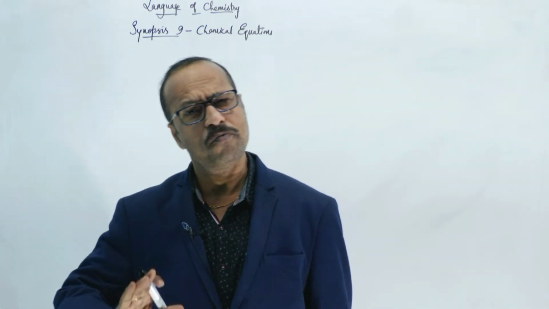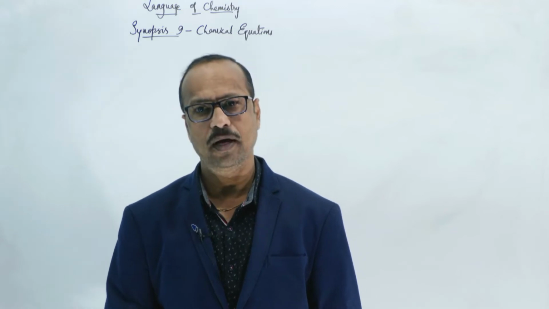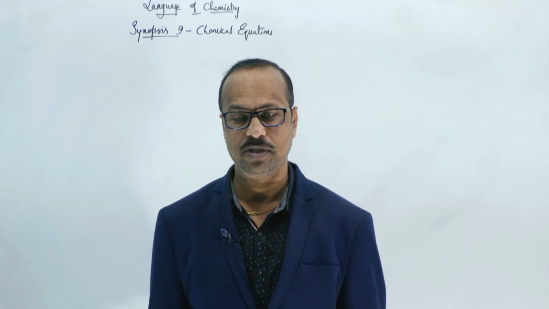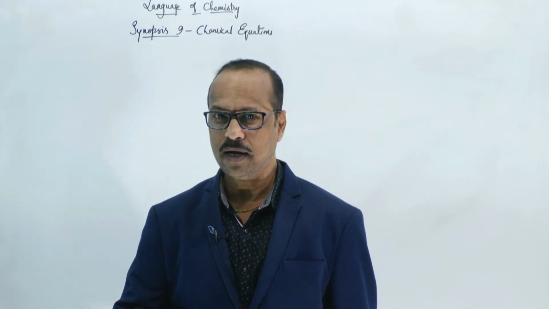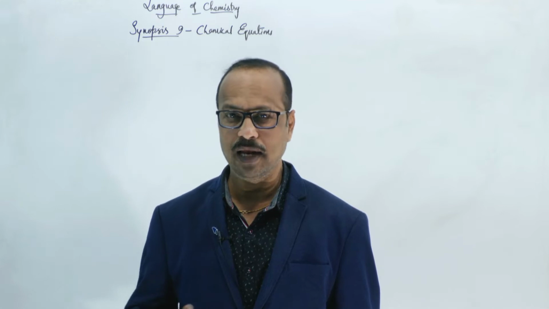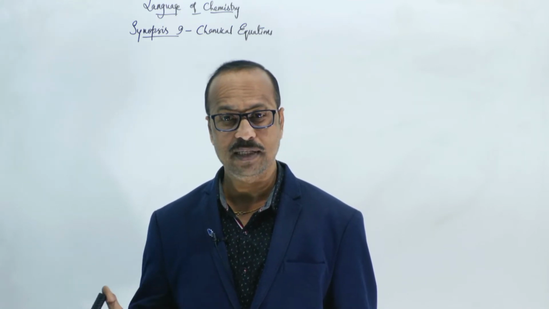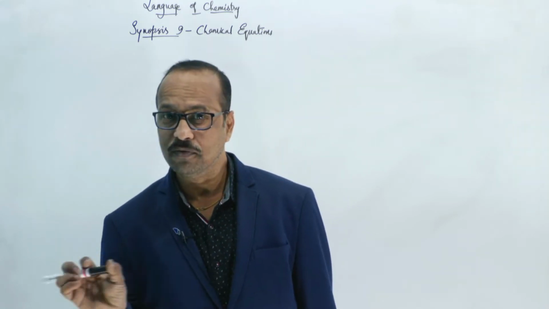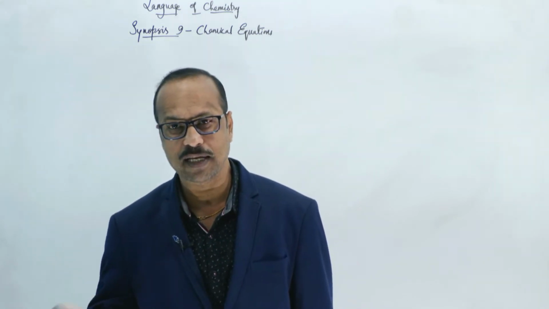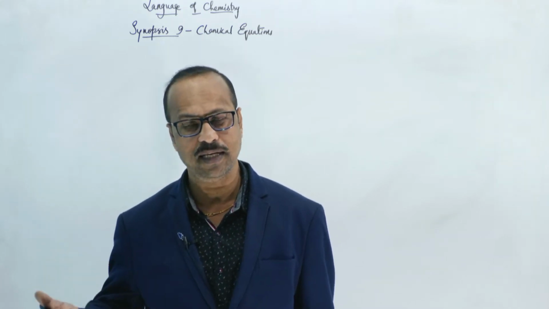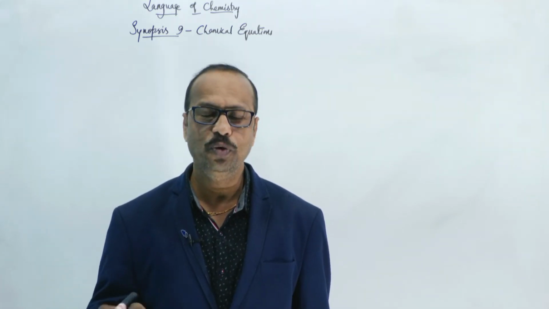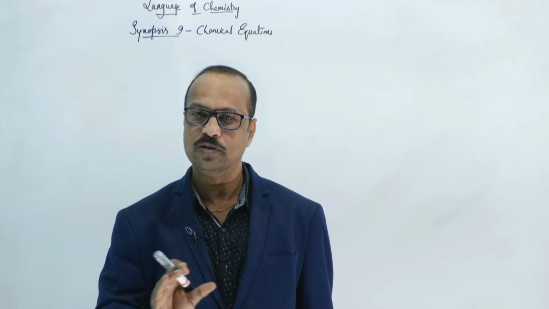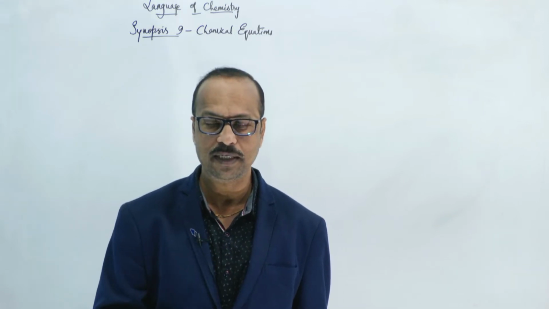Listen carefully, this is a very important topic and very essential to learn chemistry. The first part, learning about the elements like alphabets in a language, we have completed. In English, first you read the alphabets A B C D, and then you make small words like apple, ball. So the formation of compounds we also completed.